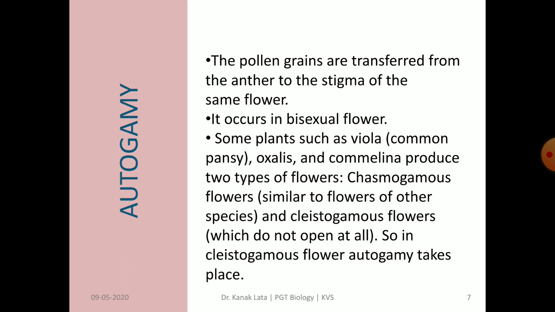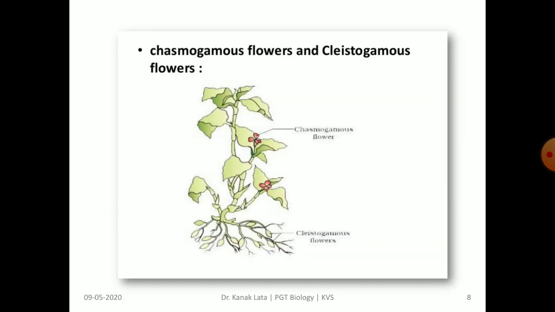Chasmogamous flowers are similar to flowers of other species, but cleistogamous flowers never open. So, in this case, autogamy only takes place. Why? Because it never opens. So, inside the flower only, the pollination is taking place within the same flower. Now, look at the figure about the position of chasmogamous and cleistogamous flowers.